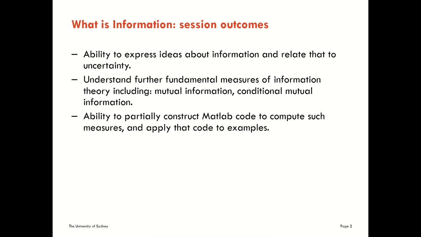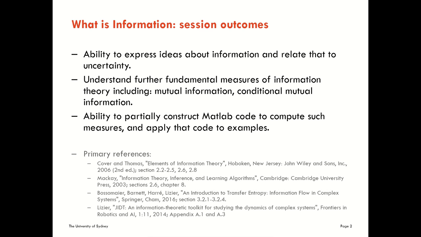In the previous session, we looked at some of the fundamentals of information theory, including entropy, joint entropies, and conditional entropies. We're now going to extend that and look at further fundamental measures, including mutual information and conditional mutual information. And I want you to be able to partially construct MATLAB code to compute such measures and to apply that code to examples. That's something that will be done in activities, though not specifically in the lecture here. Primary references for this lecture are as follows, with different sections from our four main references.